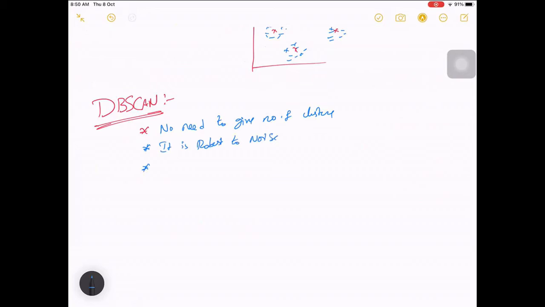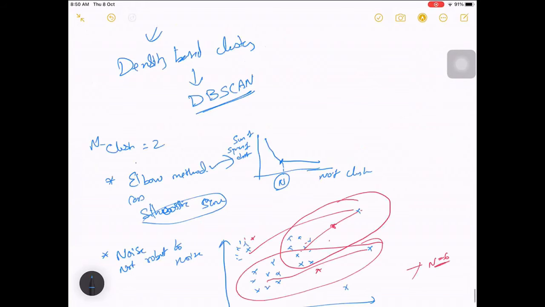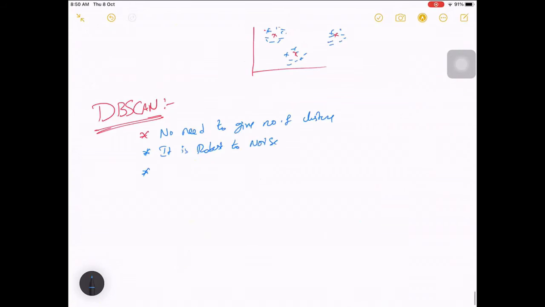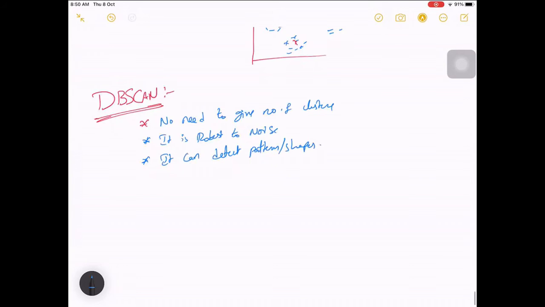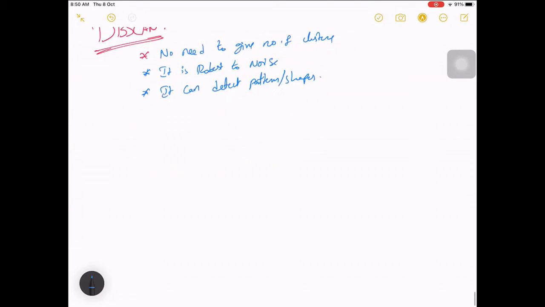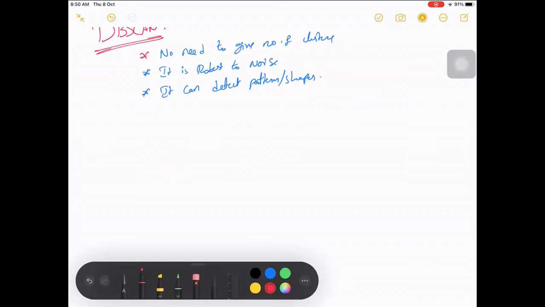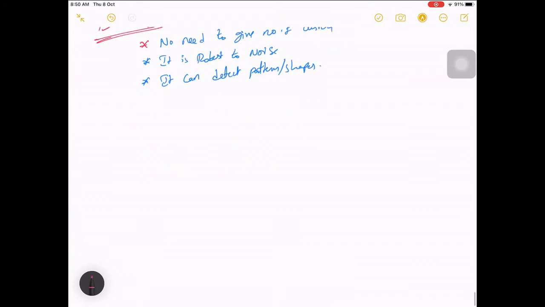Third, it can detect patterns or shapes. How cool it is, we are compensating for all the disadvantages of k-means here. Is it really true? Let's see how it actually works.